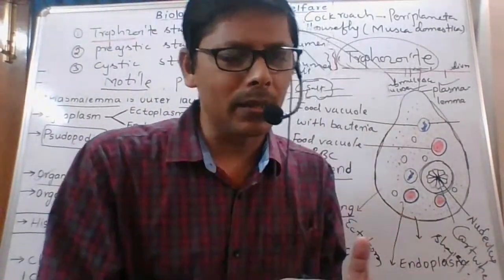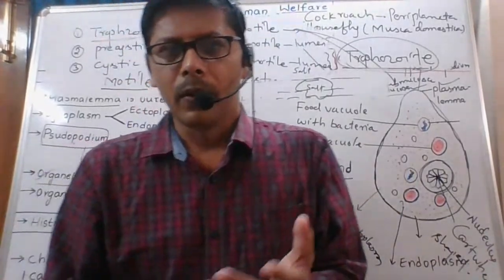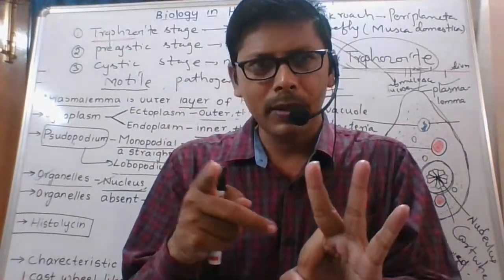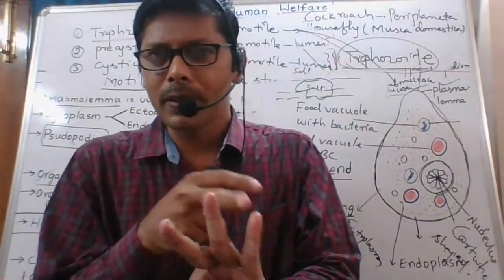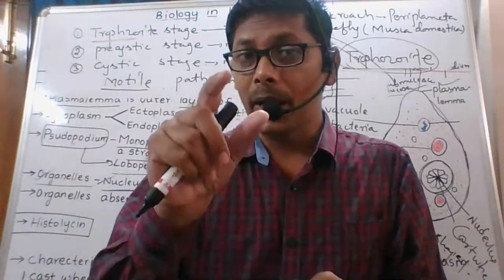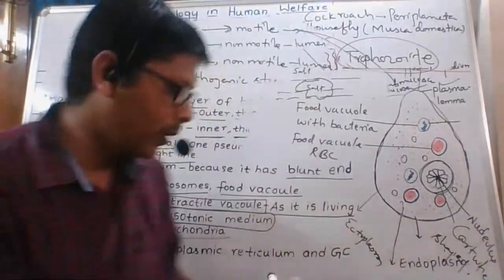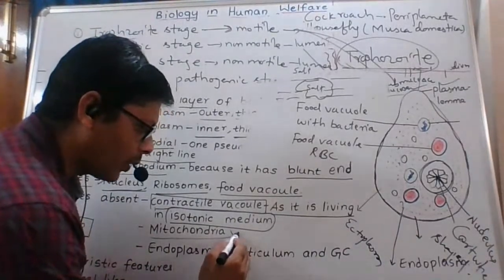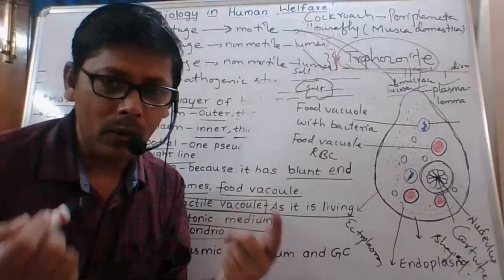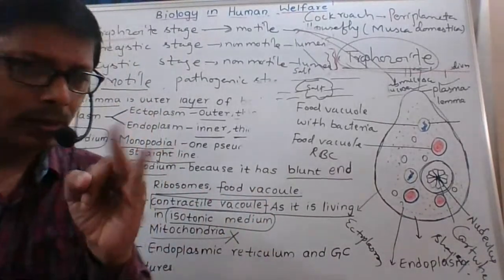I told you in day before yesterday's class, cellular respiration is of two types: aerobic respiration and anaerobic respiration. For aerobic respiration, mitochondria is required, but here mitochondria is absent. As mitochondria is absent here, it is an obligate anaerobe. Very, very important. It is a 2 marks question.